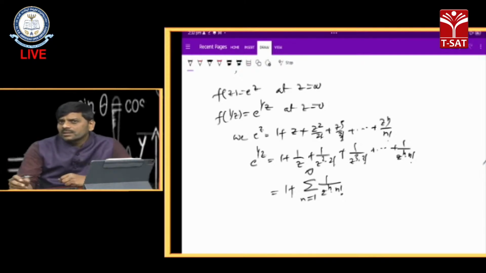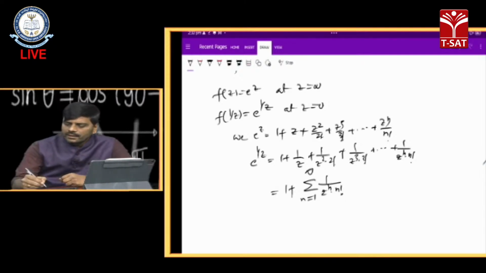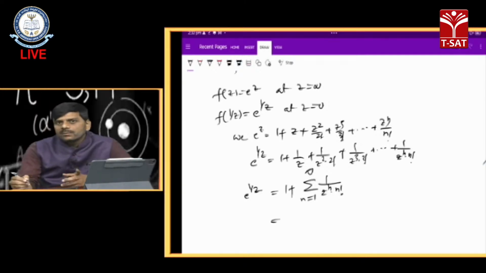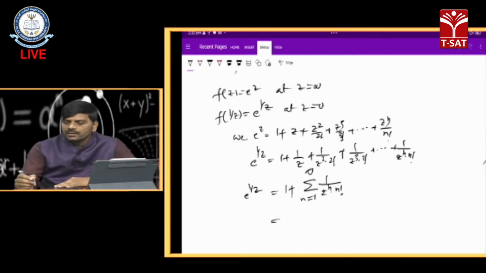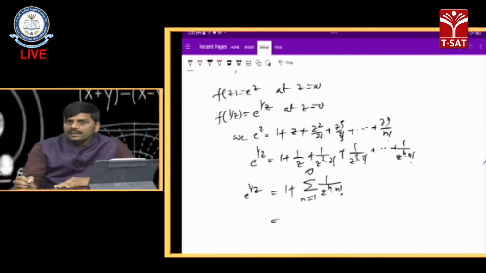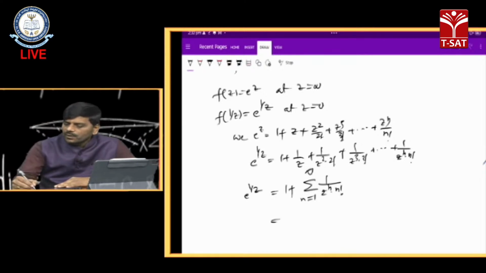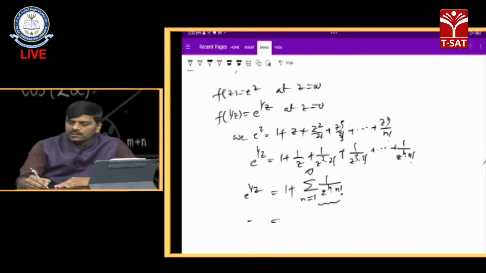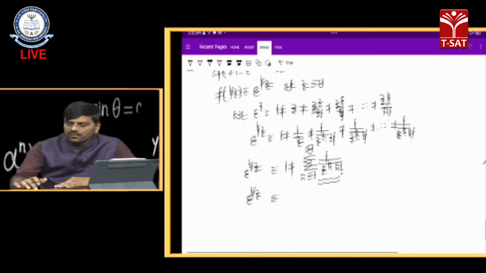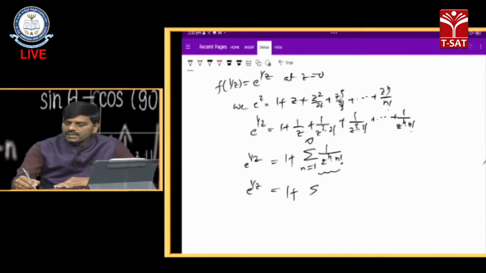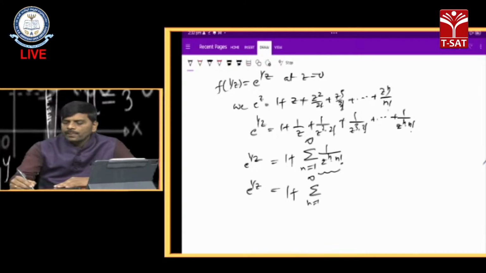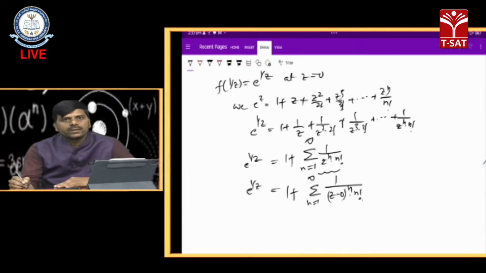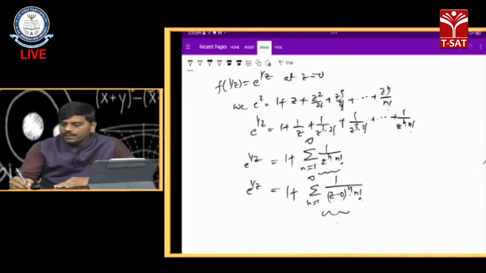Now, to discuss the Laurent series expansion, e power of 1 by z can be written in two parts: one is the analytic part and the second one is the principal part, about z equals 0 here. So e power 1 by z can be written in the form 1 plus summation n equals 1 to infinity of 1 by (z minus 0) whole power of n into n factorial. This is called the principal part.